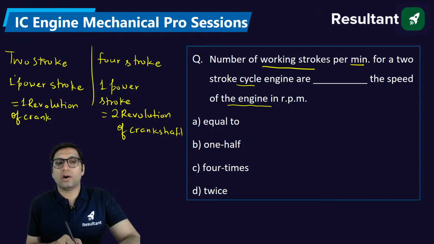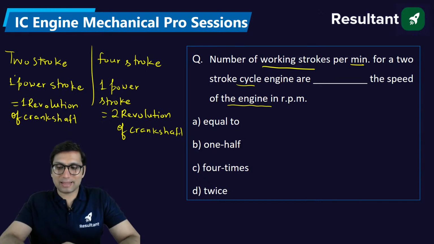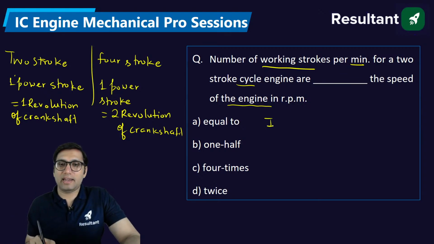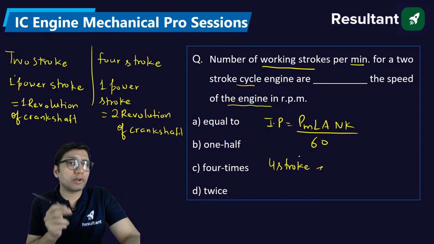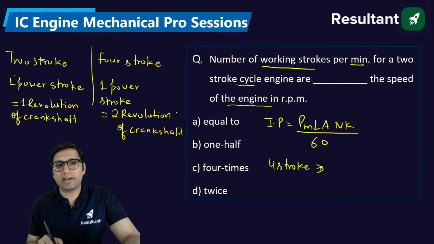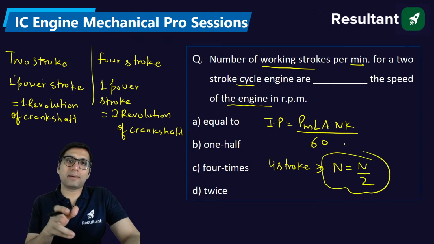in the 2-stroke engine. Now, whenever we find the power, especially the indicated power, the formula is mean effective pressure into LANK by 60. For a 4-stroke engine, because you get the power stroke in 2 revolutions, in order to equate that with 2-stroke, you have to put N equal to N by 2. Just the speed becomes half.